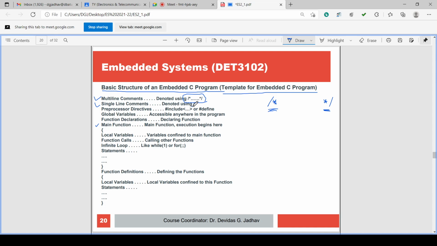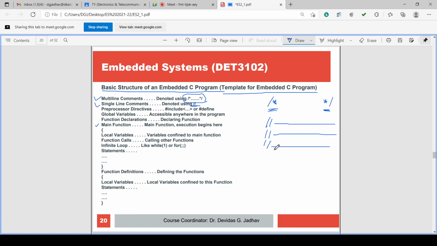A single line comment is a double backslash. Using this double backslash, whatever you write on that single line is a comment. On the next line there will be program, but again on the next line if you write the double backslash, then again this line will be a comment. Till the end of the line it is a comment. On the next line this symbol will not work, so again you have to rewrite the comment symbol, and again the next line will be a comment.